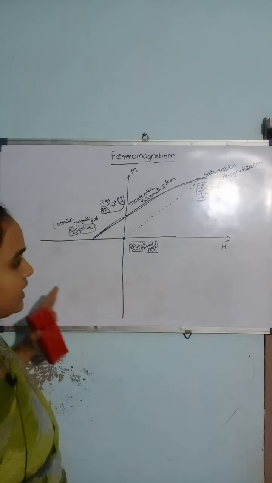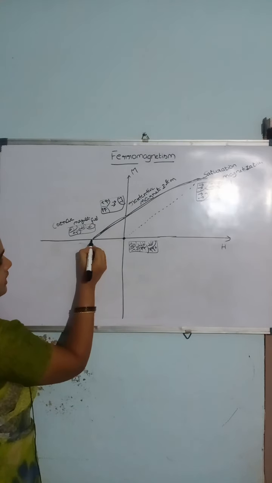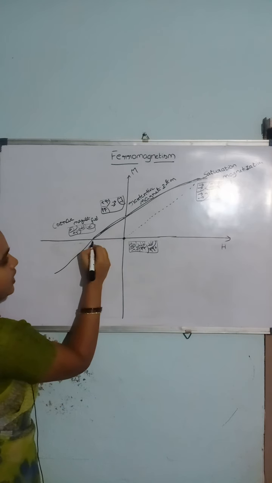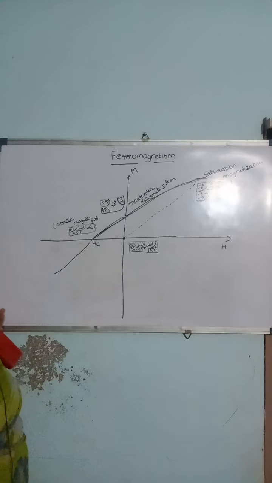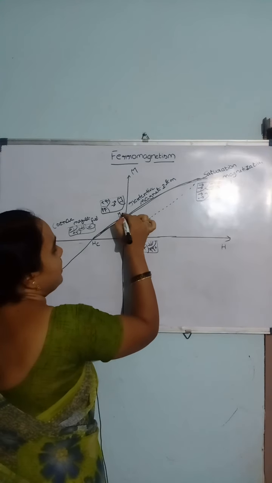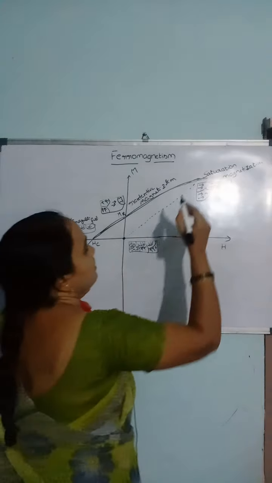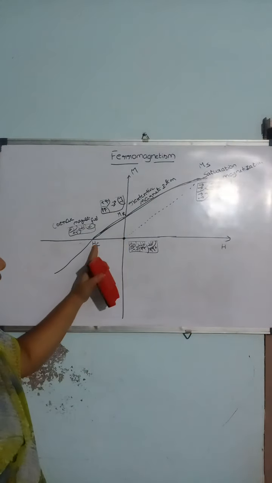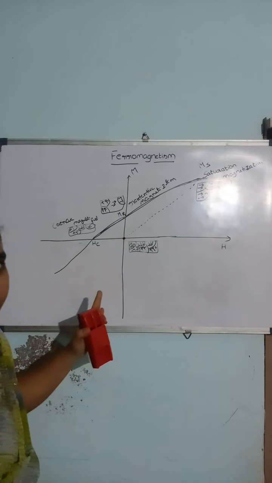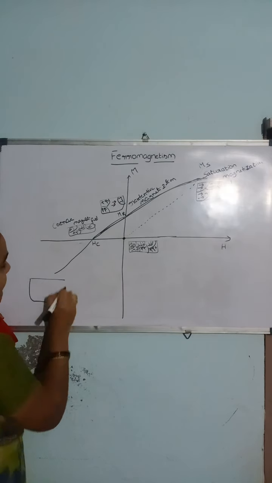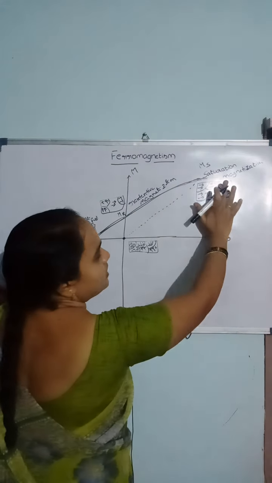This is the coercive magnetic field, which is indicated with HC. This is retentive magnetization, called MR. Saturation magnetization is indicated with MS. If you further increase the external magnetic field towards the negative value, the magnetization is exactly opposite to this direction.